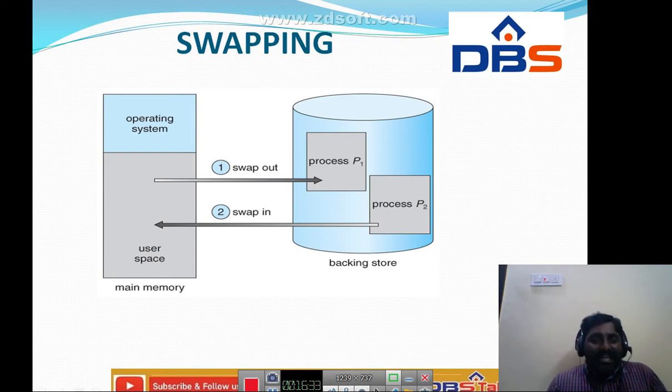When does swap in occur? Whenever a particular process is going to be executed, we perform swap in. After completion of the execution of a particular process, we perform the swap out.